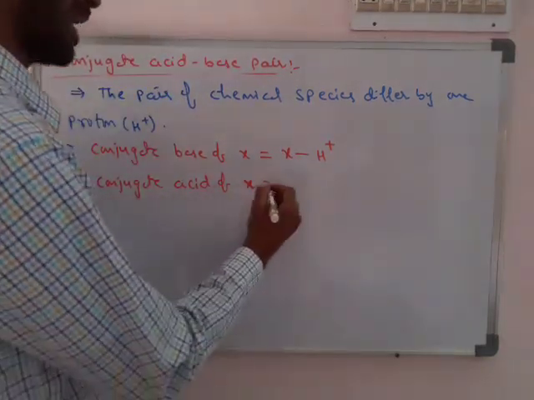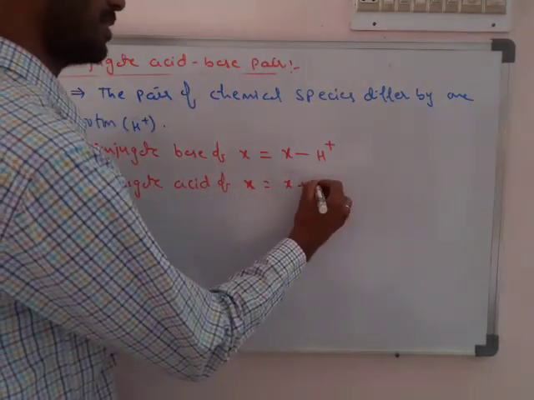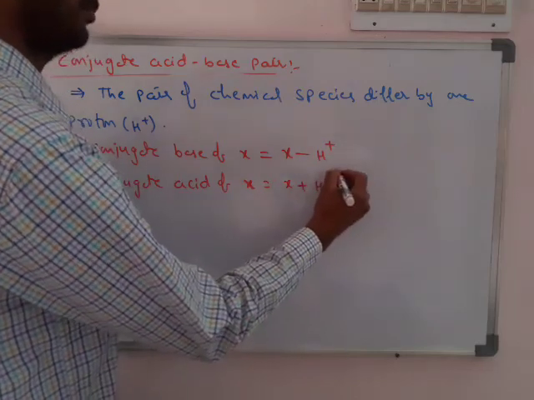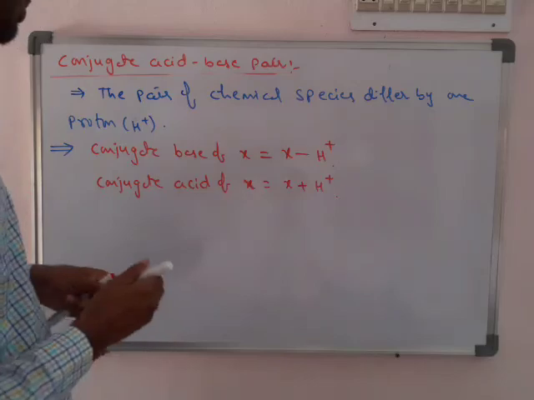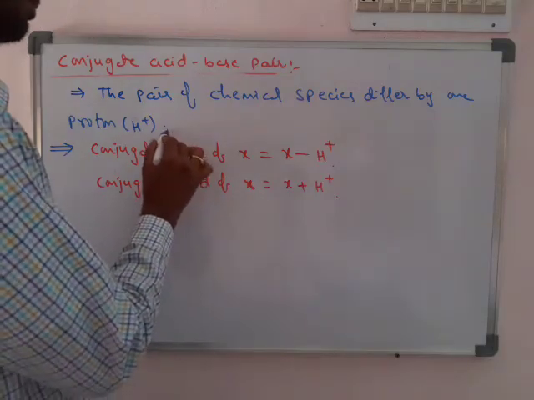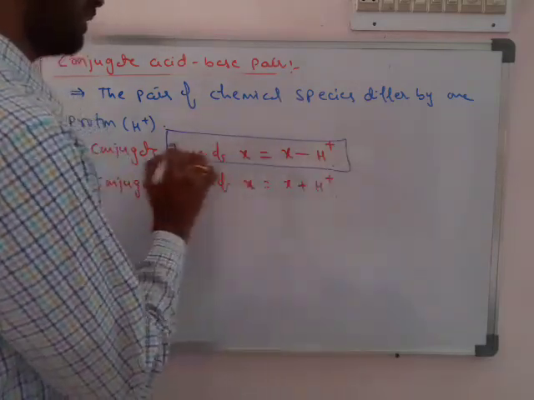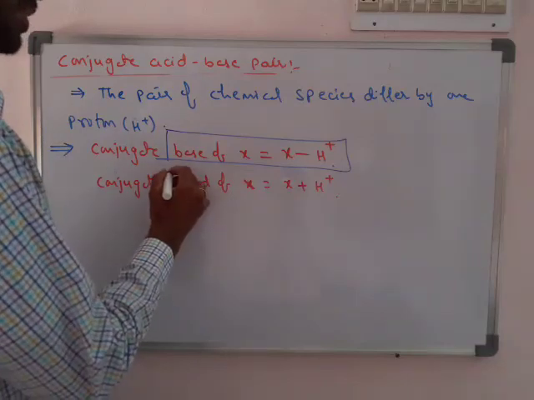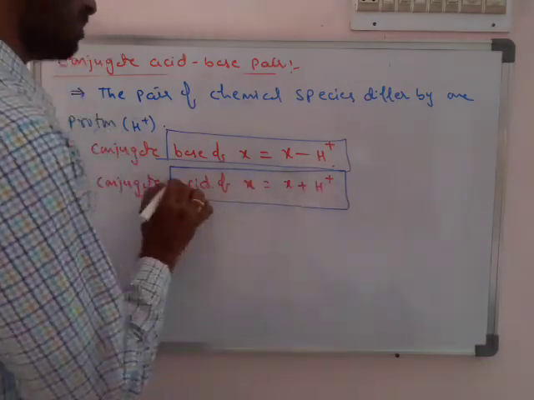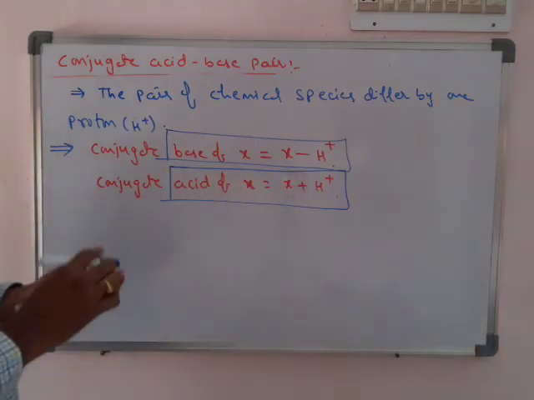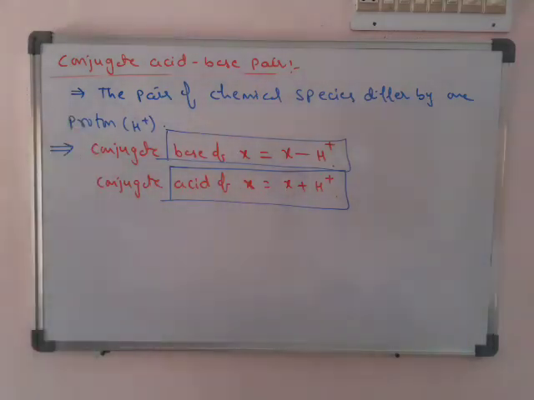The conjugate acid of a substance X is X plus H+. So these two are taken as formulas: for the conjugate base of a reactant we remove the H+, and for the acid of a species we add the H+. Now we see some examples of it.